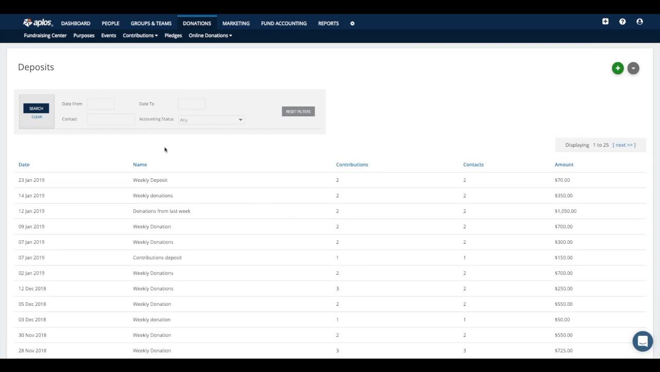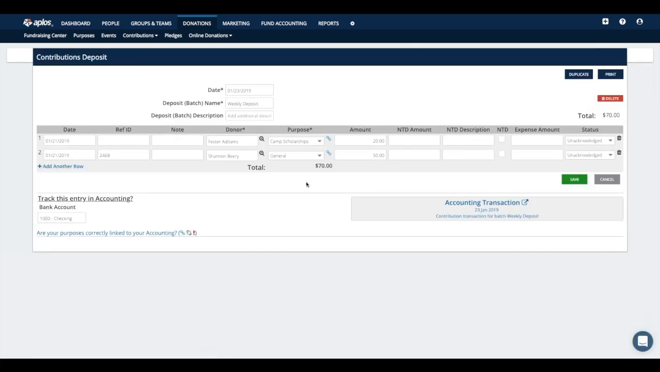And so now on this deposit screen, there is the date of my deposit, the batch, the name I gave it, how many contributions it consisted of, how many donor contacts it consisted of, and then the total amount of what was given. So if I click into that, I'll see the details for that donation, or for all the donations that I received. And then I see this link here, and that means that my donation entry was also posted to the accounting side, like I mentioned.